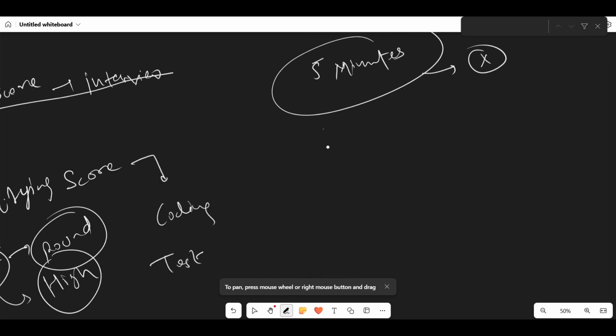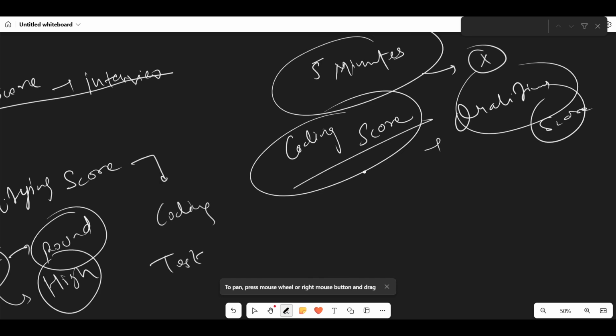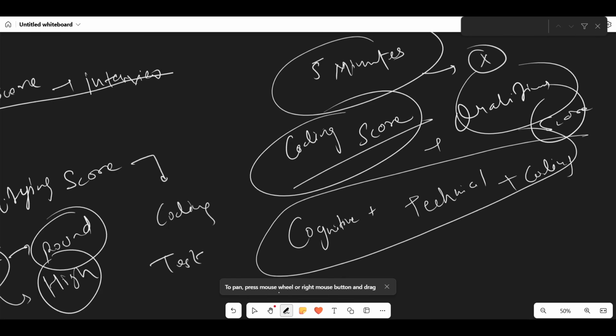Okay. So next is the coding assessment. Now, for the coding assessment, there is no qualifying score. Okay. There is no qualifying score. You will attempt the coding assessment. After the coding assessment, whatever you do there, the whole score of cognitive plus technical plus coding will be combined, and it will be seen how you have performed in all of these three rounds. And the whole score will decide if you will go for the communication round or not.